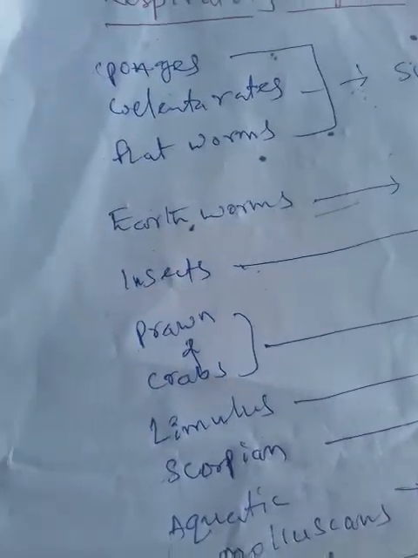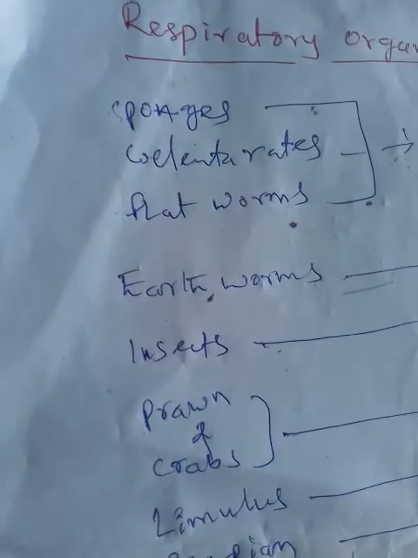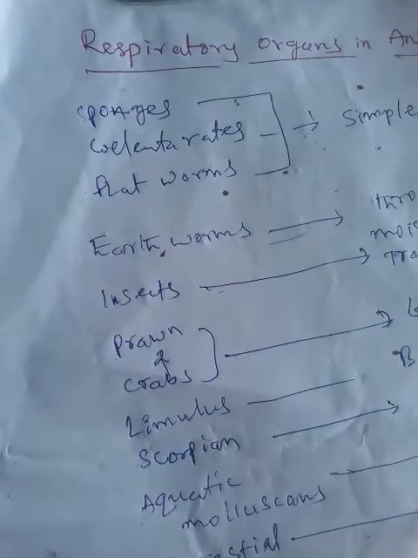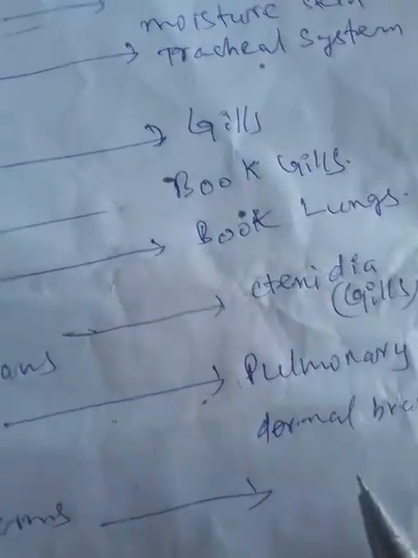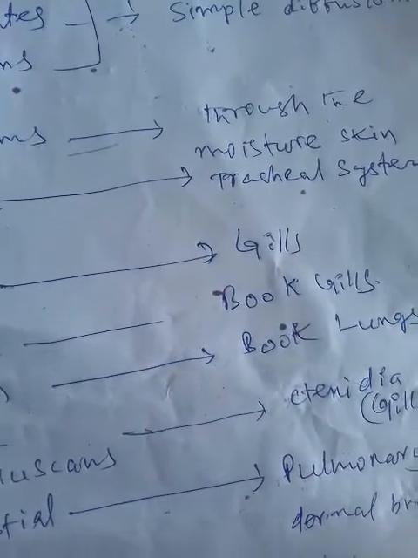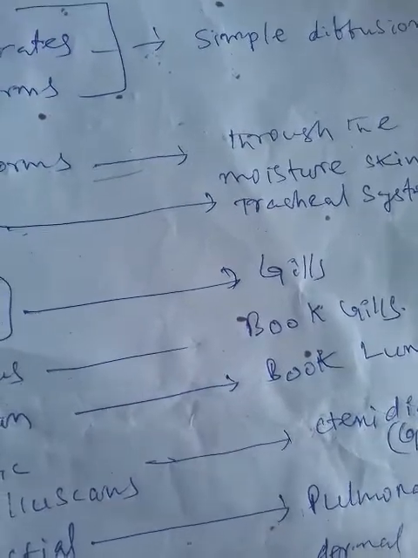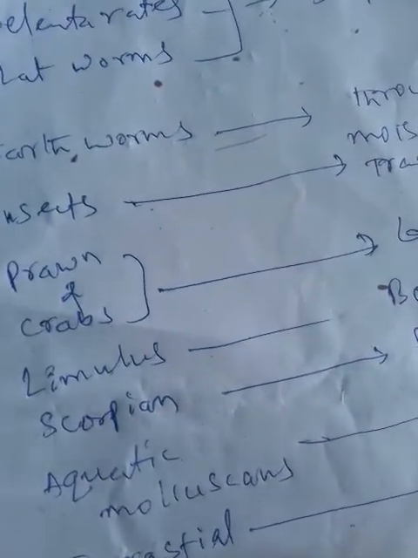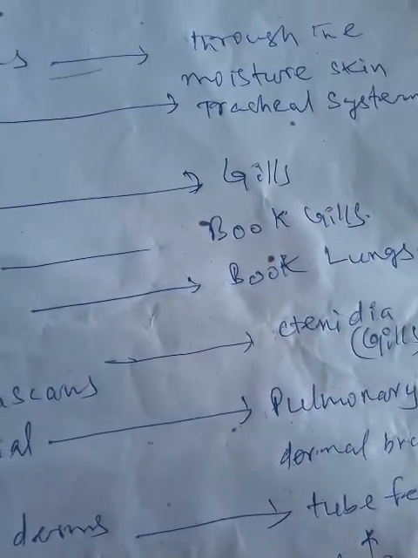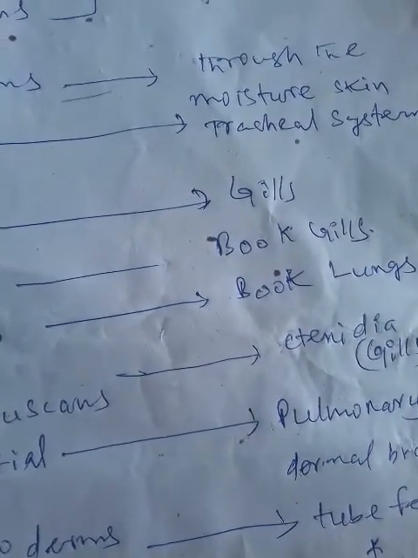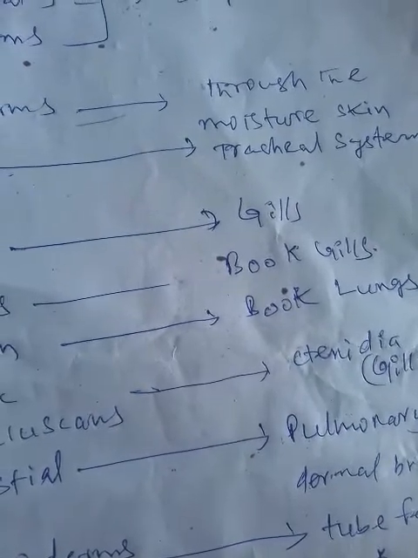Now coming to echinoderms. In the case of echinoderms, the respiratory organs are tube feet and respiratory trees. Respiratory trees are the respiratory organs in the echinoderms.